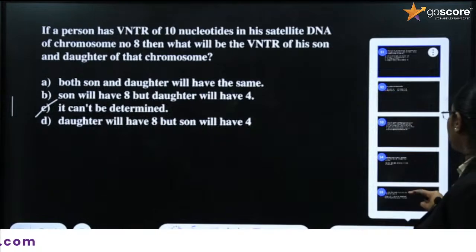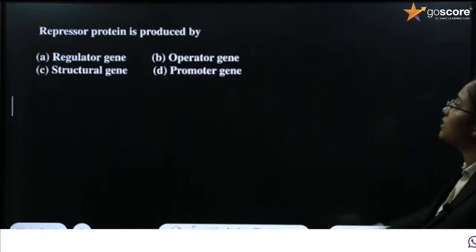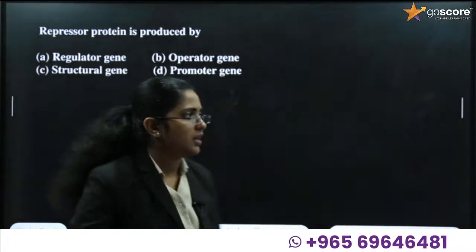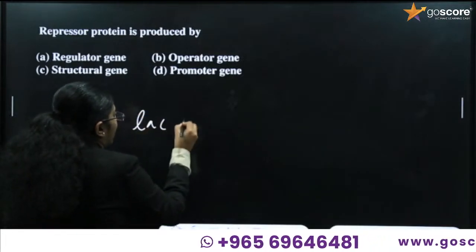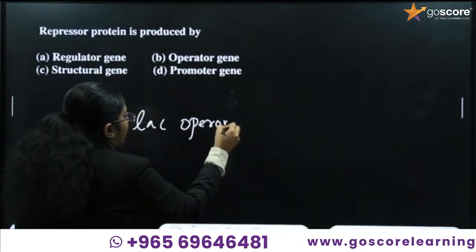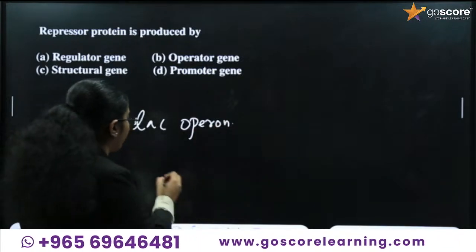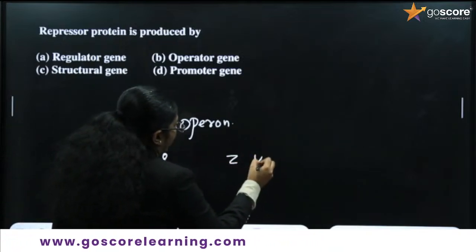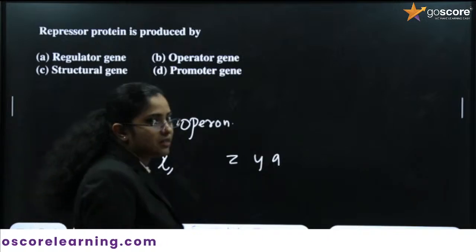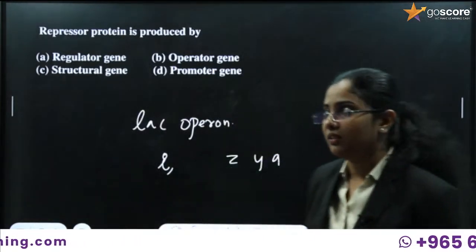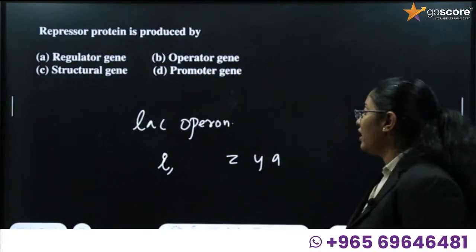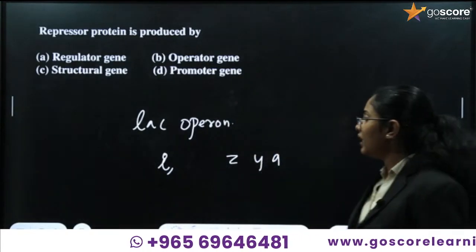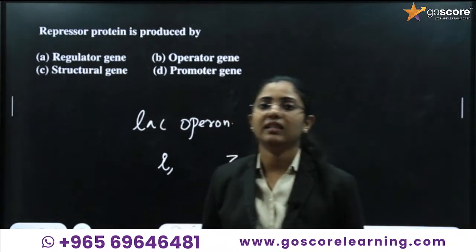Okay, what is the next question? A repressor protein is produced by... where have you heard about repressor protein? It is present in the lac operon. If you look into the lac operon, you can find different genes. You can find the gene for I, which is the repressor gene. Then you can find the ZYA genes: Z is for beta-galactosidase, Y is for permease, and A is for transacetylase. So, these are the different genes you have learned in the lac operon.